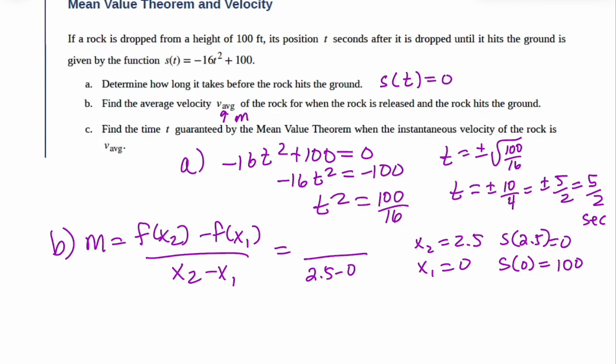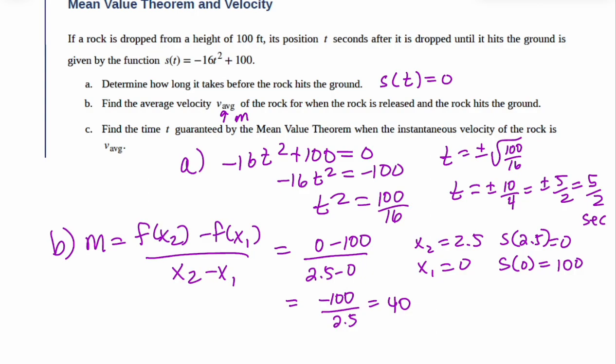And then we're just going to do 0 minus 100 over 2.5 minus 0. So we get negative 100 over 2.5. 100 divided by 2.5 is 40.